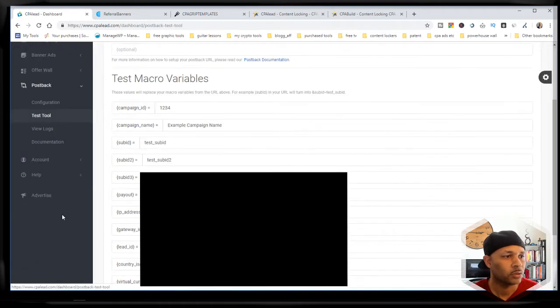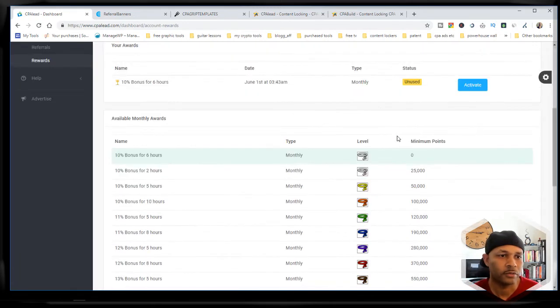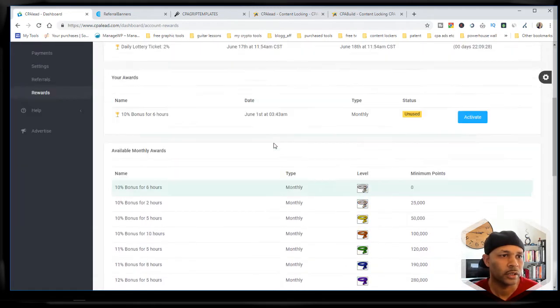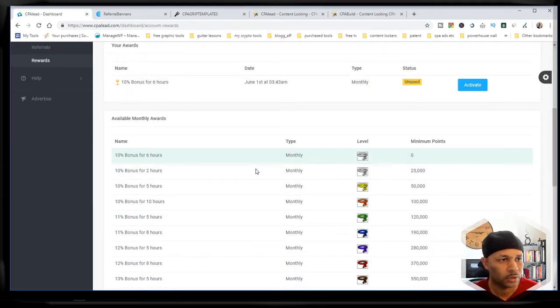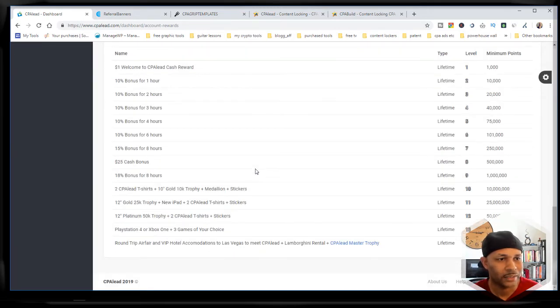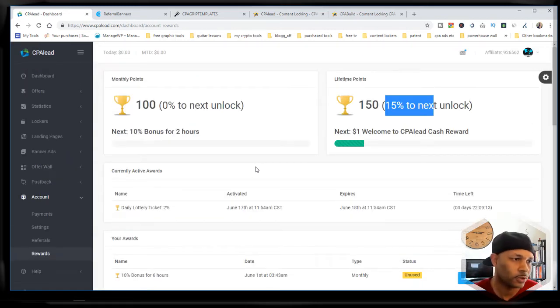And that's about it. I will say there is one thing I did like about it over some of these other programs. They do have a bonus thing. So you'll see up here, I clicked on it earlier today, so it's gone now. But you'll see a pop-up or a little icon here, and it'll tell you that you have a bonus. I think today it was any sale you make today, you'll get a 2% bonus. So I think that's pretty cool.